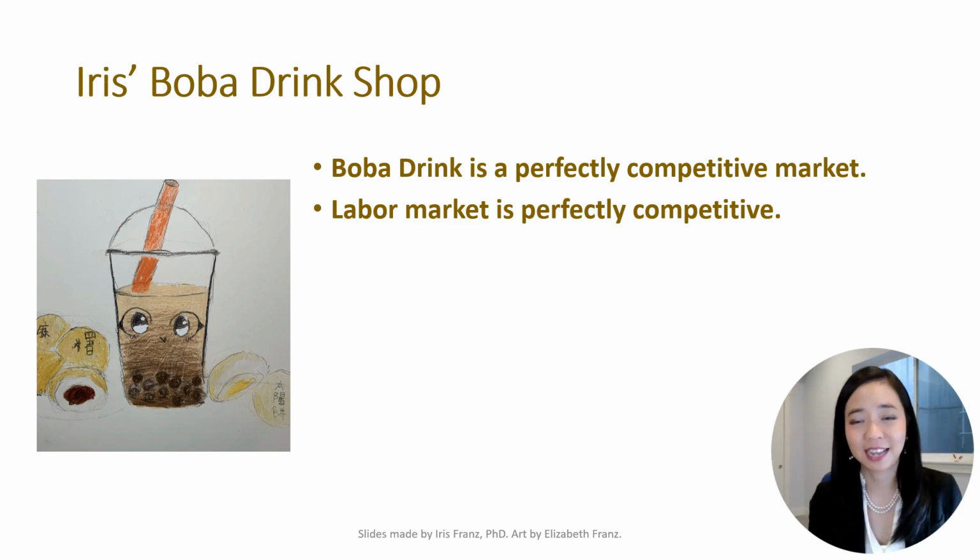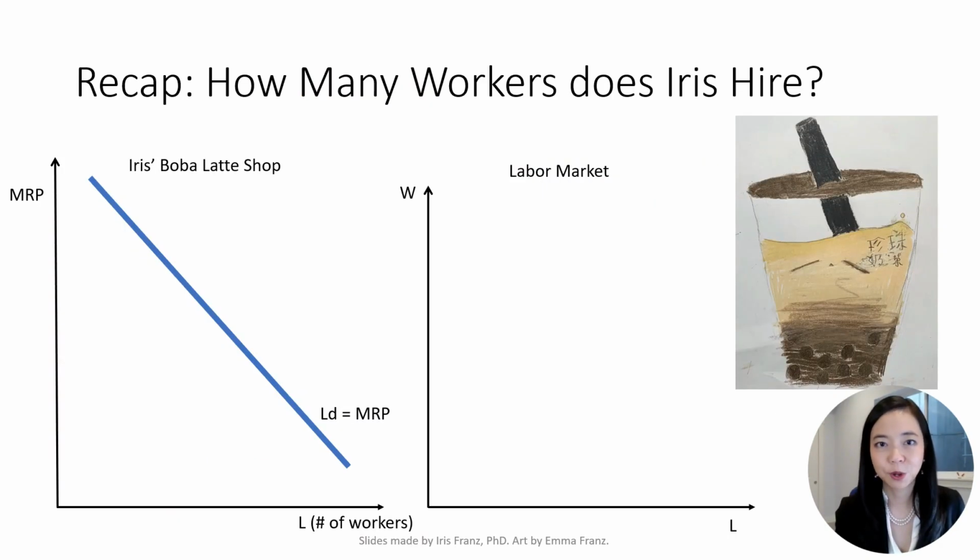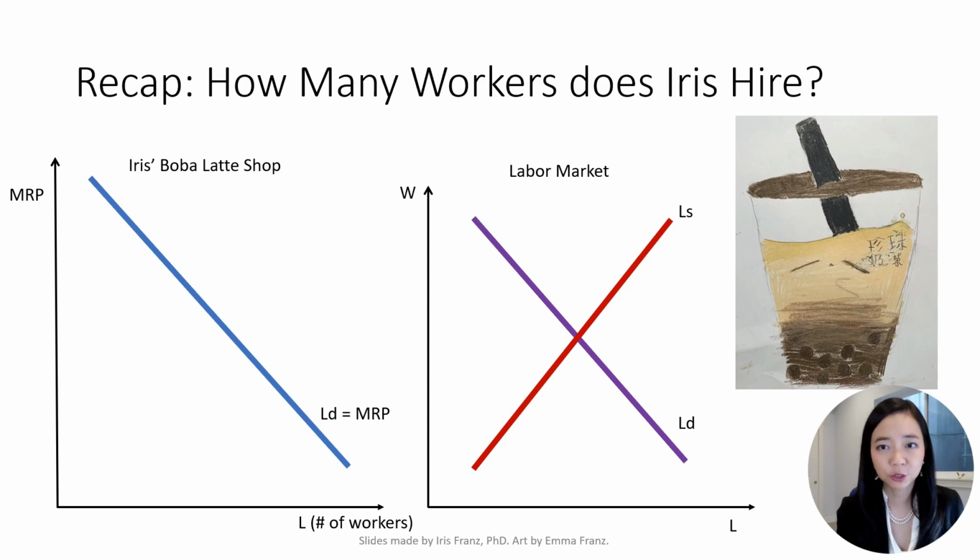Recall that from the last lecture, Iris's Boba Drink Shop was a perfectly competitive firm. In addition, Iris's Boba Drink Shop hires workers in a perfectly competitive labor market. Iris's Boba Drink Shop's labor demand is exactly MRP, the marginal revenue product curve. Being a wage taker, her shop takes the market wage as given, which is determined by the market labor demand and supply curve. The equilibrium wage is $30.